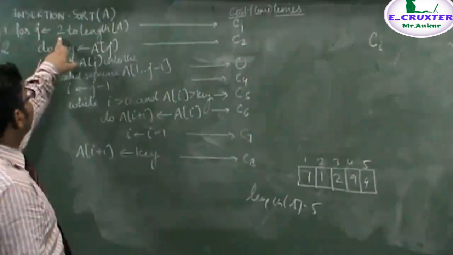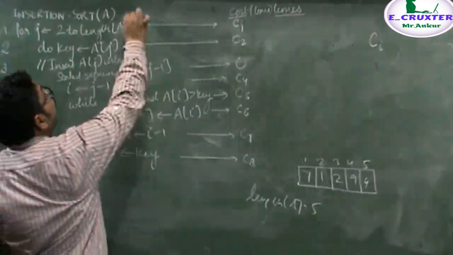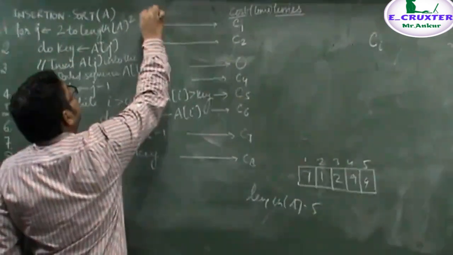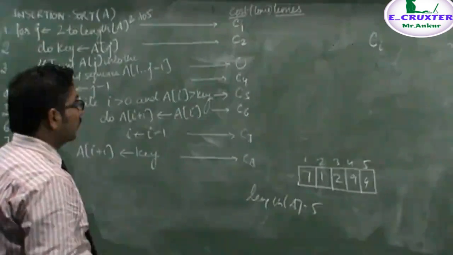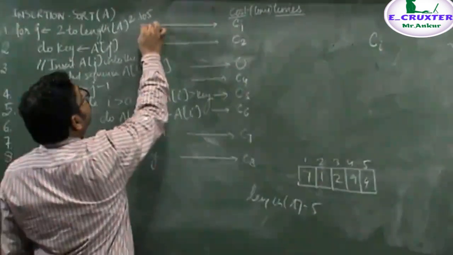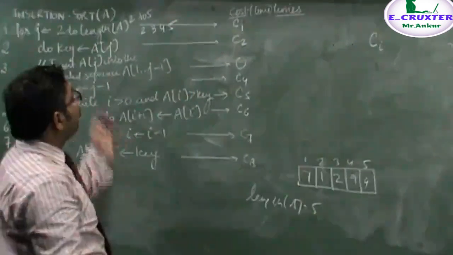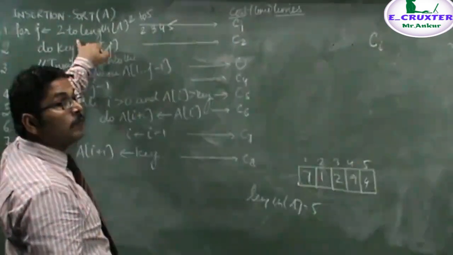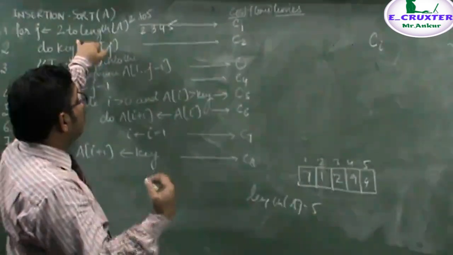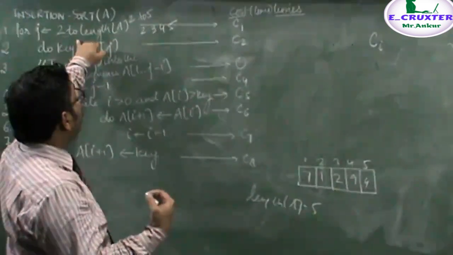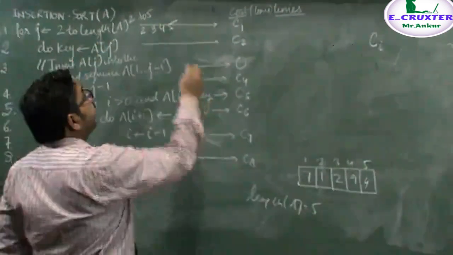Hence this for statement will execute for 2, 3, 4, 5, and one more time for terminating out of the loop, when the condition becomes false, that is for 6.